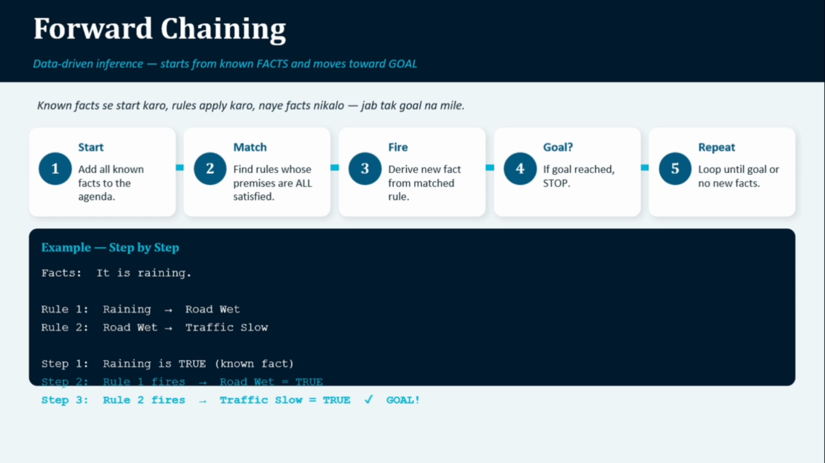First, from the fact that it is raining, we conclude that the road is wet. Then because the road is wet, we conclude that traffic is slow. So we started from facts and eventually reached the goal. Therefore, forward chaining follows this flow: facts to rules, rules to new facts, and then goals. It is commonly used in expert systems, medical diagnosis, and decision support systems.